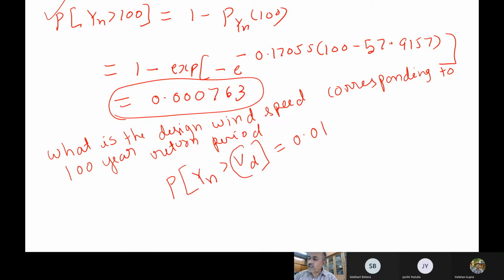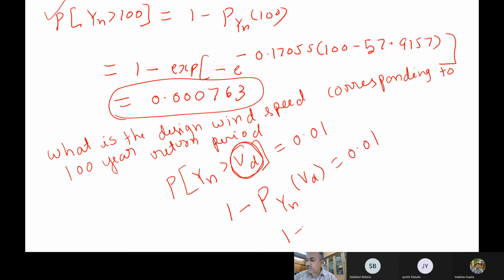So now you have to find out this VD value such that it has a return period of 100 years, that is probability 0.01. This also one can easily find out. So 1 minus Pyn of VD is 0.01.